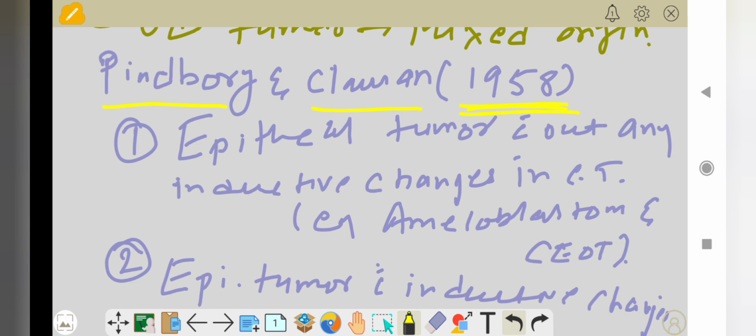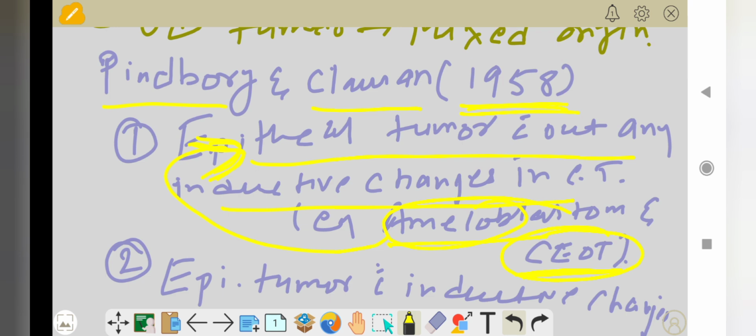Next is the classification given by Pindborg and Clausen in 1958. This classification is again based on origin. First, epithelial tumors without any inductive changes in the connective tissue, such as ameloblastoma or CEOT, calcifying epithelial odontogenic tumor. These tumors originate from the epithelium, but there are no inductive changes in the connective tissue.